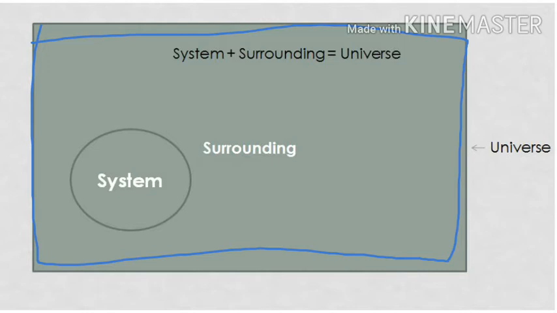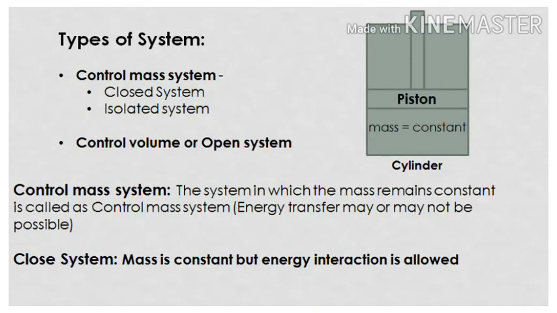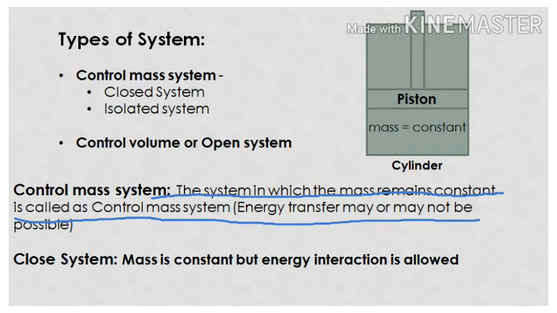Okay, so moving ahead, the system is further divided into 2 main categories. First is the control mass system and second is the control volume system. Now what is a control mass system and what is a control volume system? Have you heard about this? The control mass system is defined as the system in which the mass of the system will remain constant.